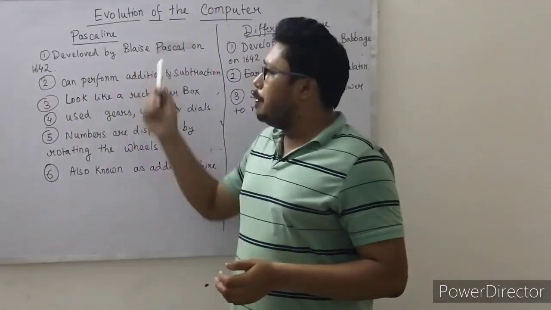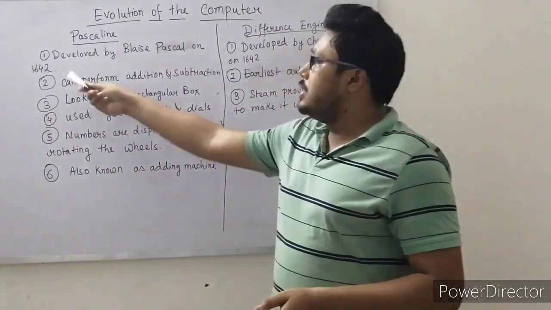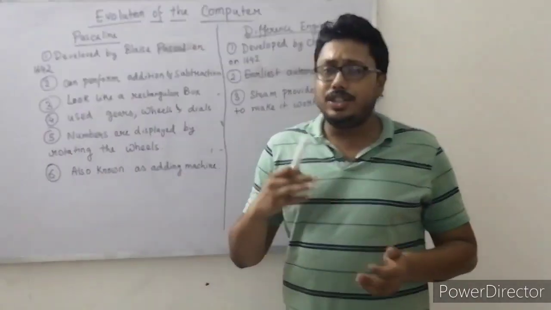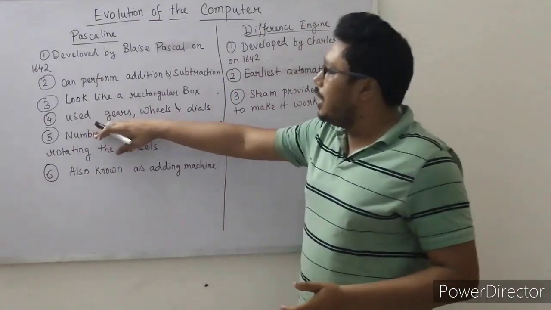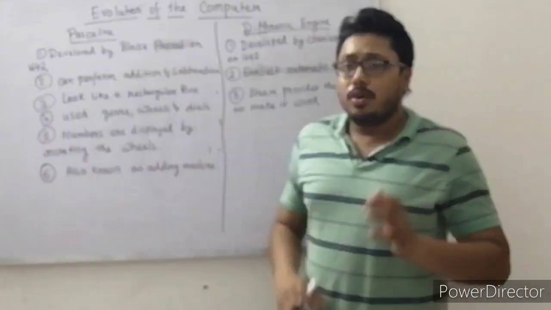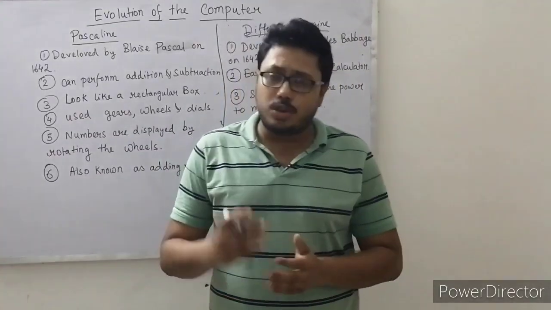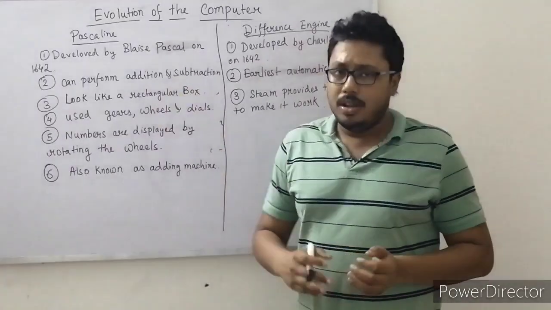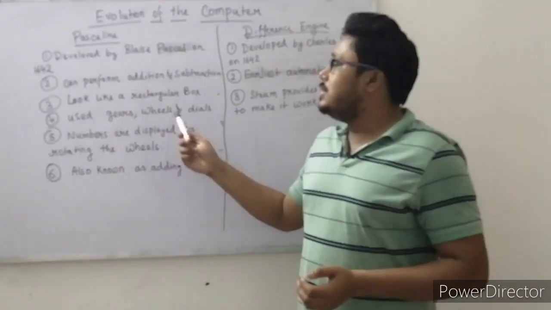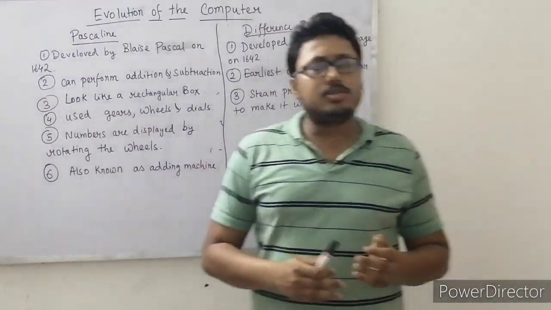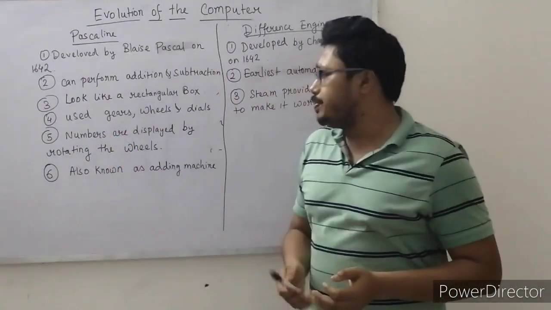So it was developed by Blaise Pascal in the year 1642, can perform addition and subtraction, looks like a rectangular box, and uses gears, wheels and dials. If a question arises, what are the constituents of Pascaline? We have to write it is made up of gears, wheels and dials. One-mark questions may come like this also.